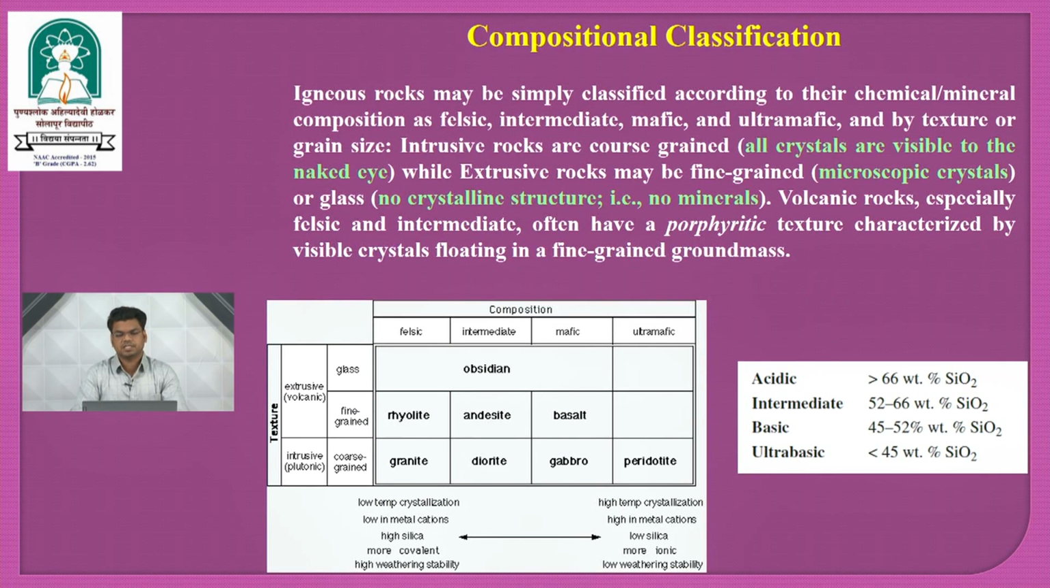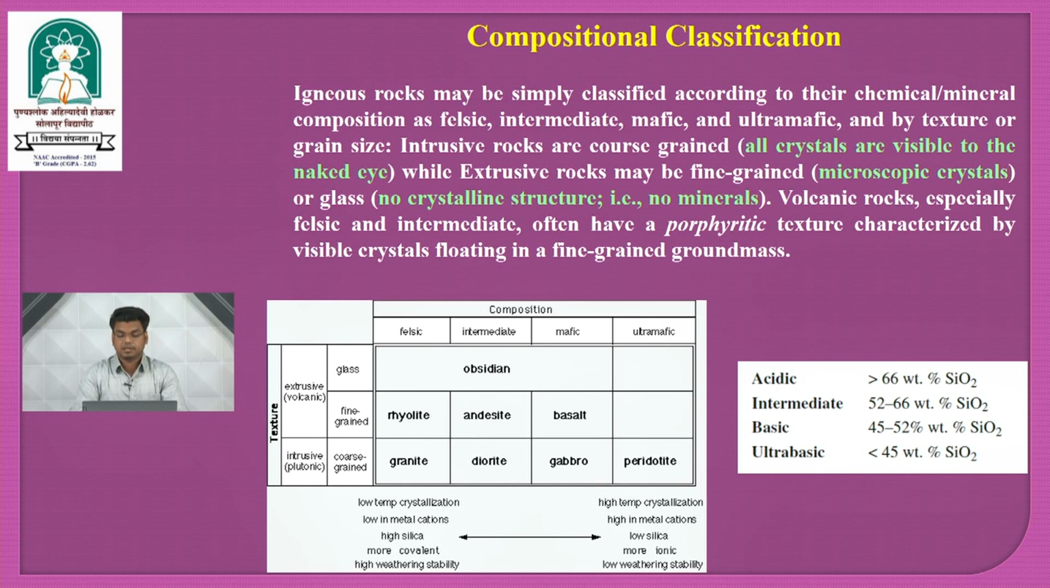Now, compositional classification of igneous rock. Igneous rock may be classified according to chemical mineral composition as felsic, intermediate, mafic and ultramafic, and by texture or grain size. Intrusive rocks are coarse grained, while extrusive rocks may be fine grained or glassy. Volcanic rocks, especially felsic and intermediate, often have a porphyritic texture characterized by visible crystals floating in a fine grained groundmass. The image shows the classification of igneous rock on the basis of chemical composition, that is felsic, intermediate,